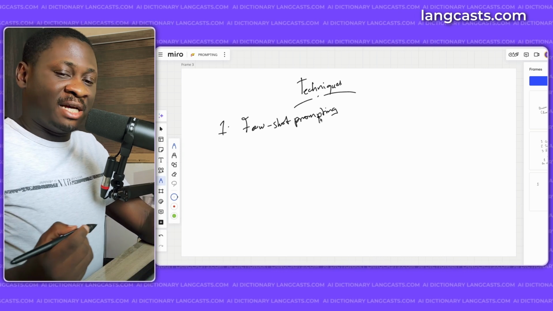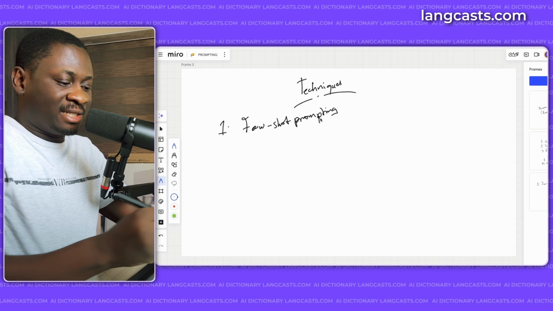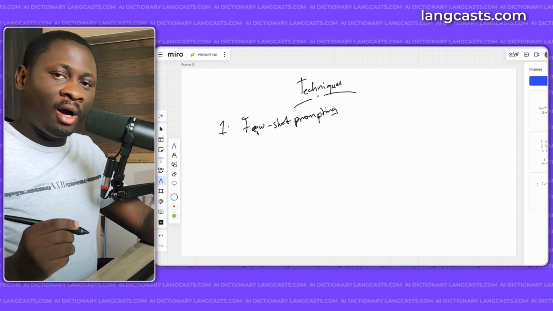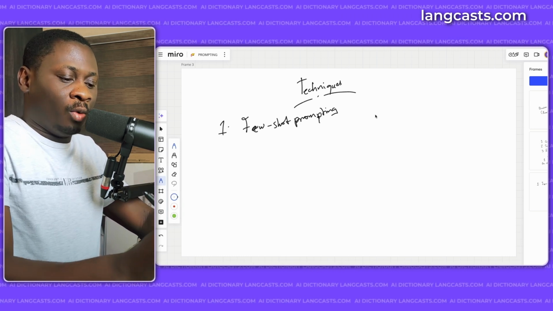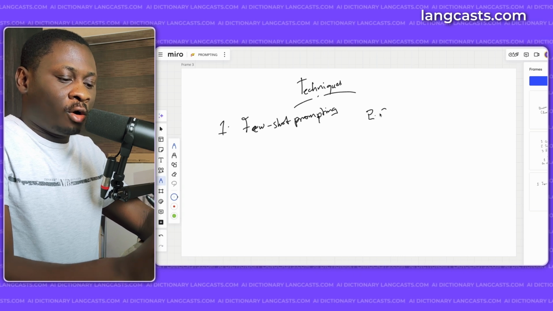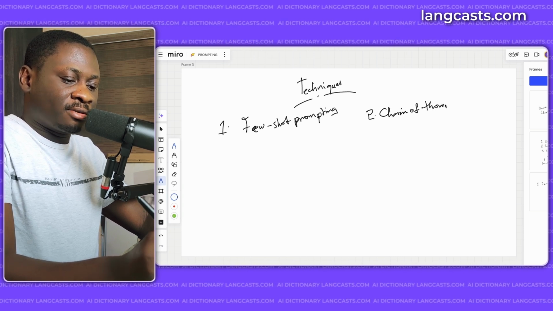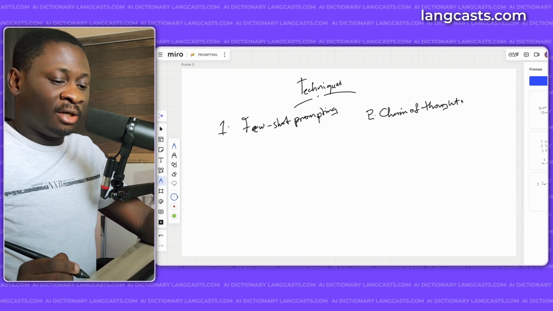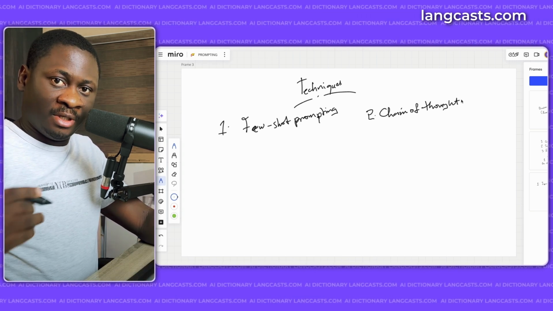Few shot prompting has to do with using examples to guide the language model to get the best responses. That's the very first type of prompting technique, and a very, very popular one. Another one is called chain of thought prompting. Now, chain of thought even really became very popular when agents started becoming mainstream.